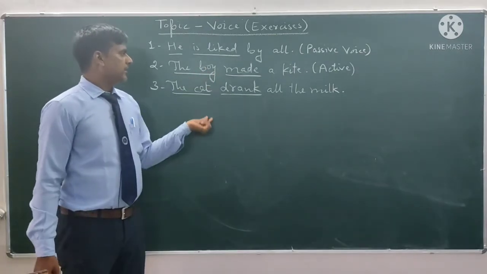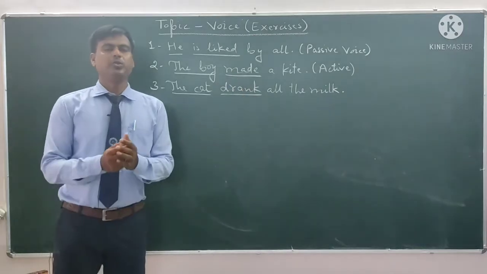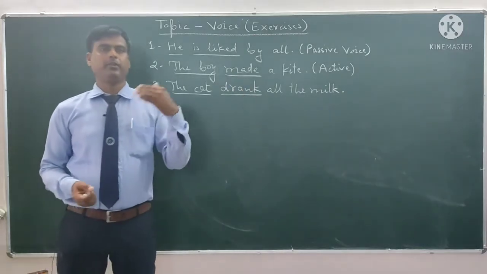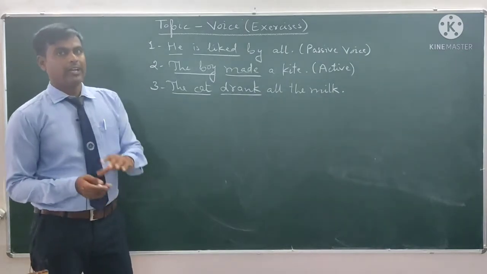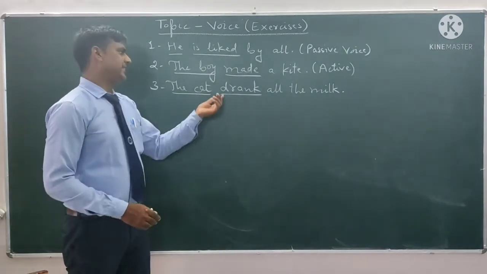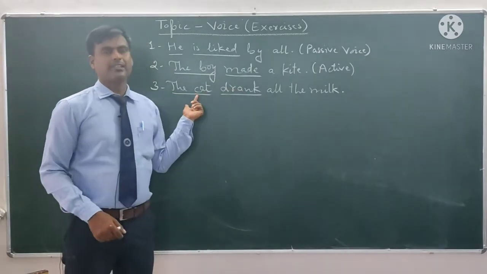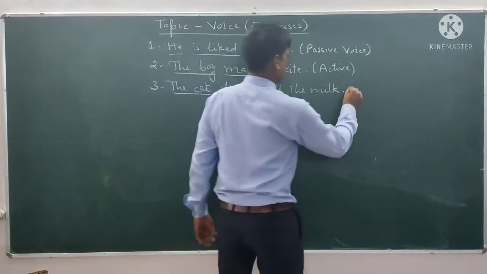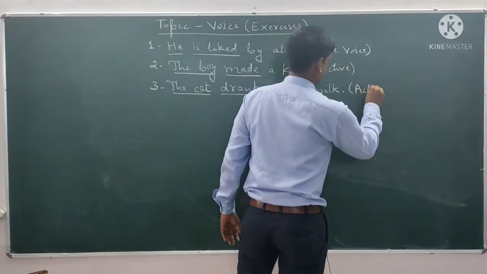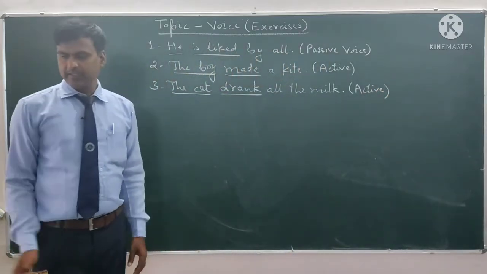It is simple past tense, second form of main verb, and you know that we don't use the second form of main verb in passive voice. We use the third form of main verb along with the helping verb. Here isn't any helping verb, and this is the cat who is going to do the work. That's why the subject is active. So this is active voice.